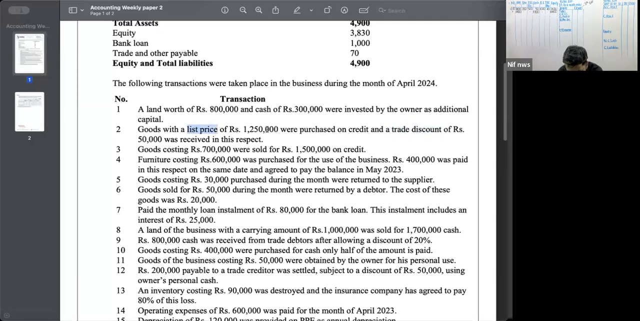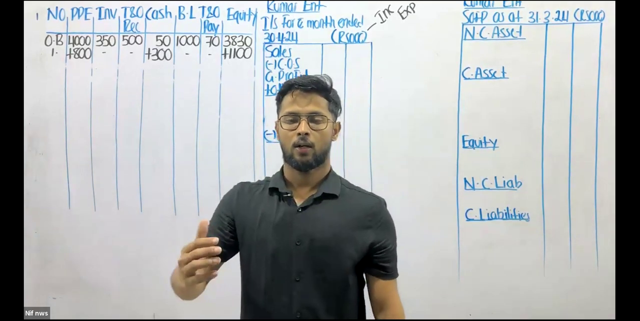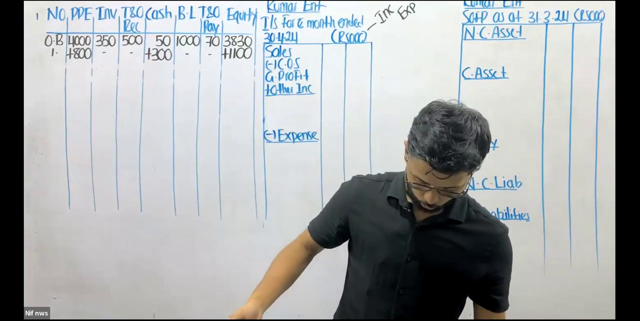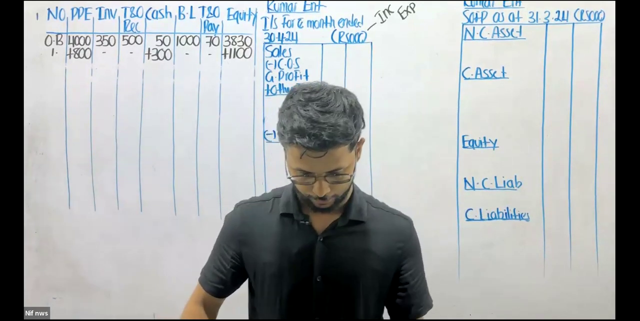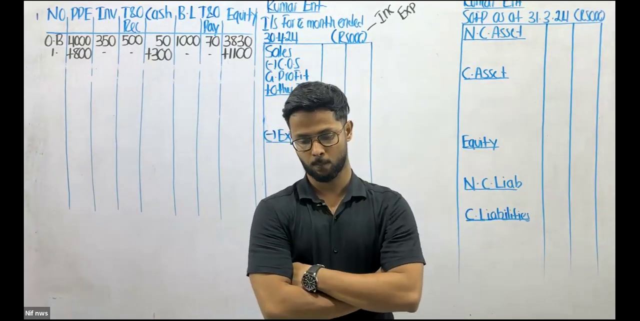Okay, goods with a list price of 1,250 were purchased on credit and a trade discount of 50 was received in this respect. So let me ask you, trade discount, do we make any entries for that? Do we make any entries for trade discount? Yes or no?